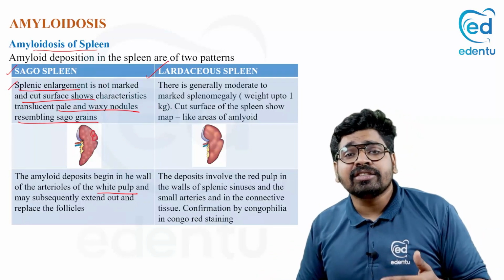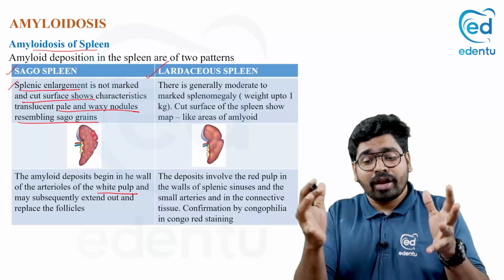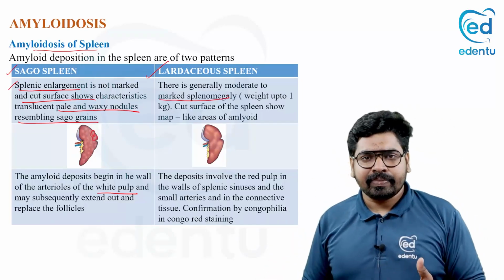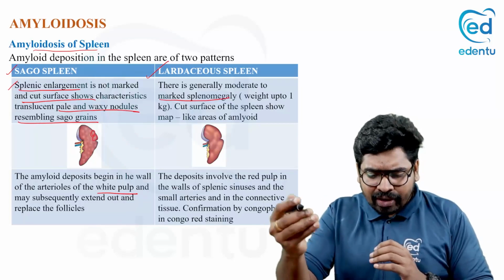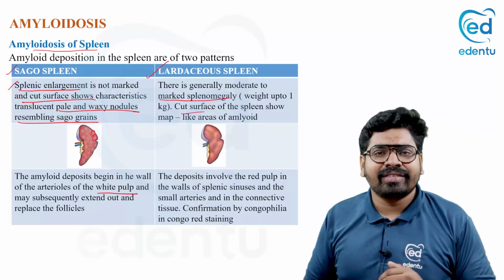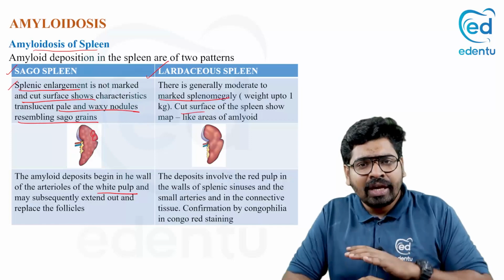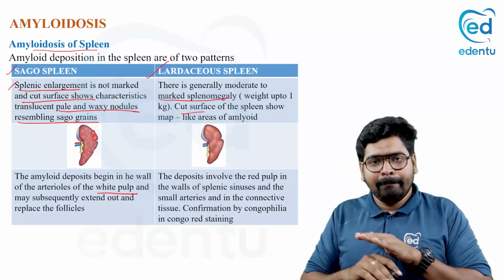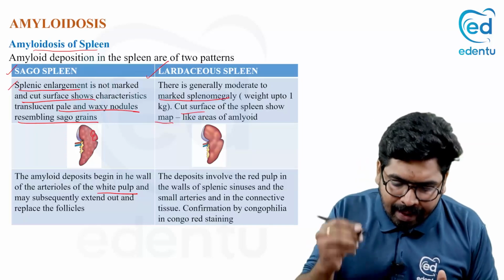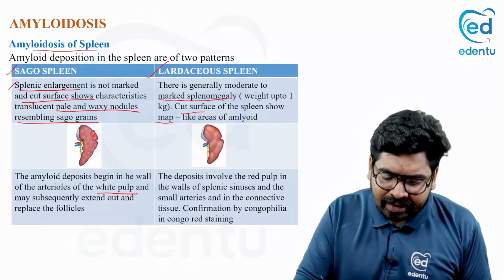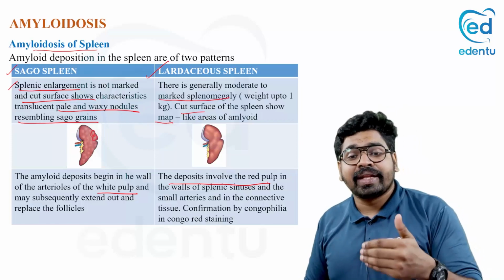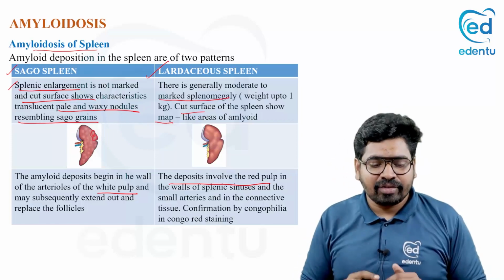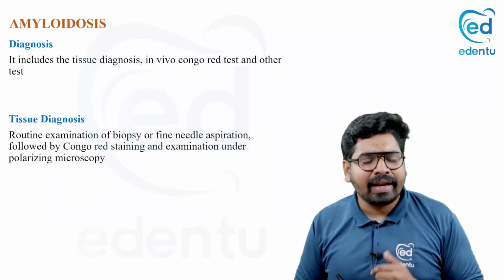Coming to lardaceous spleen, here the spleen is enlarged. Okay, so there is marked splenomegaly. When you cut open that spleen, what you can see is that it is not small nodules. It is in a wide area, spreading like map-like areas. The deposit involves the red pulp region, and it is then extending. So that is the main difference between a sago and a lardaceous spleen.